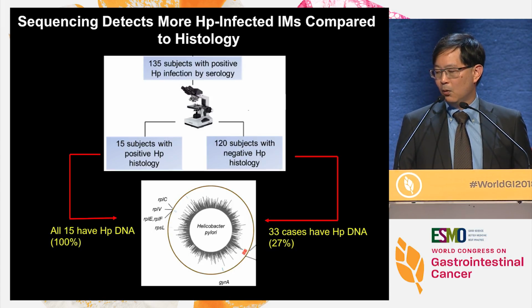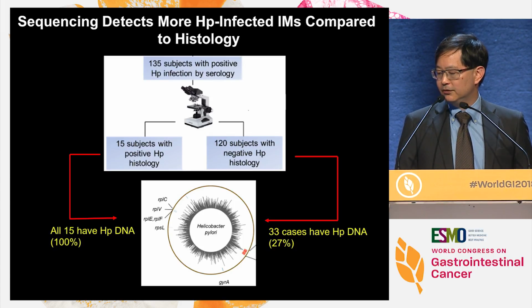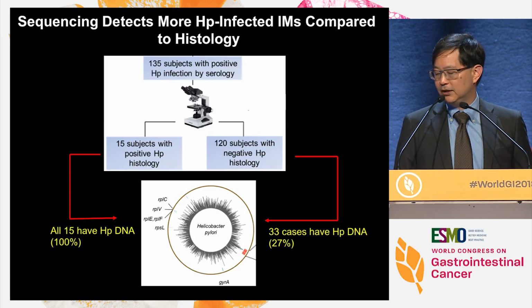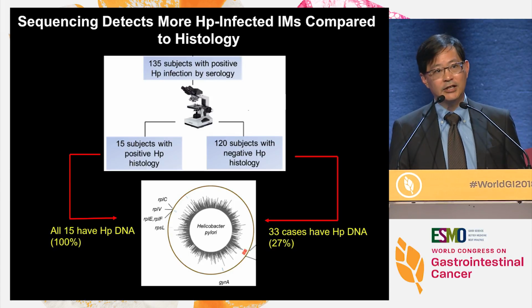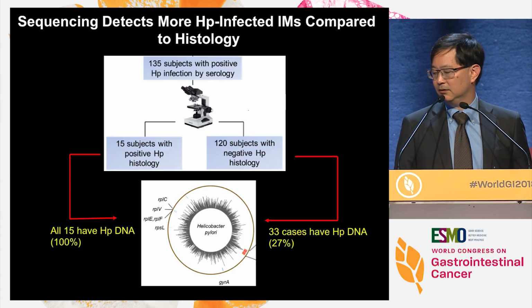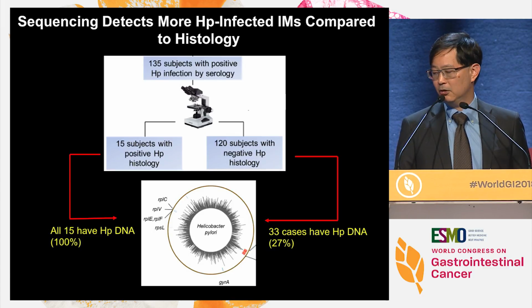And we wondered, what is the correlation between genome sequencing of the biopsy and the histopathological findings? It turns out that all 15 of these cases, if you look at the DNA sequencing, have Helicobacter pylori DNA, so that's consistent. And when I say they have DNA, I'm essentially saying that we can reconstruct the entire Helicobacter pylori genome from the DNA sequencing that we have in the DNA biopsy. So this is a very comprehensive coverage of Helicobacter pylori.